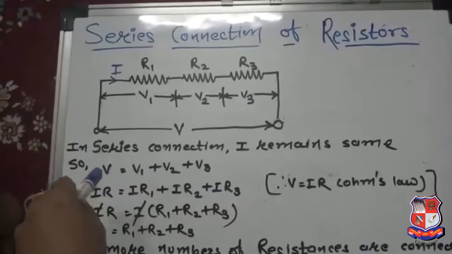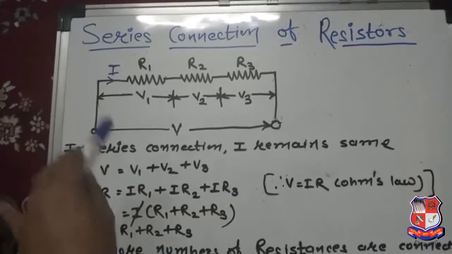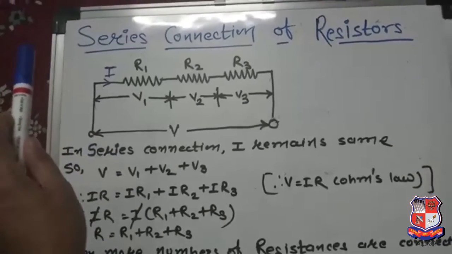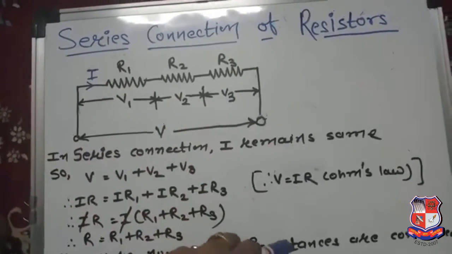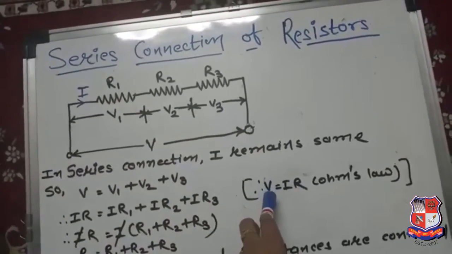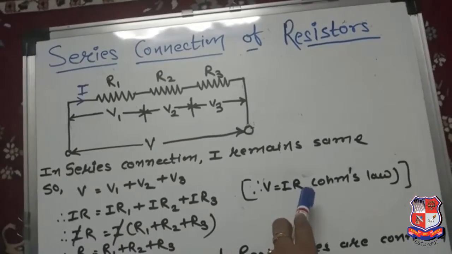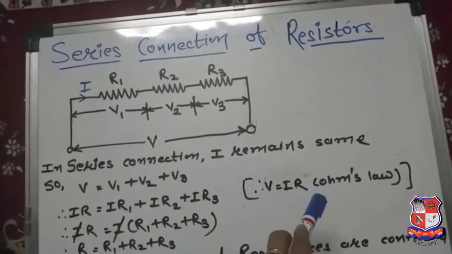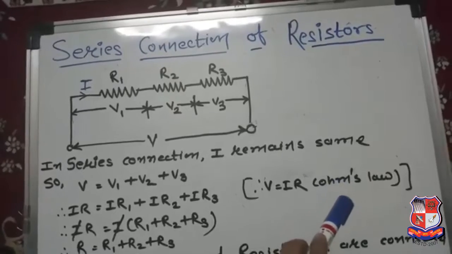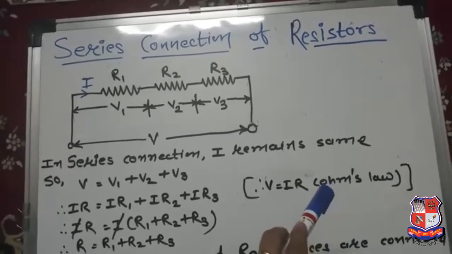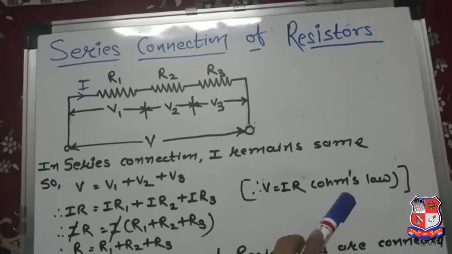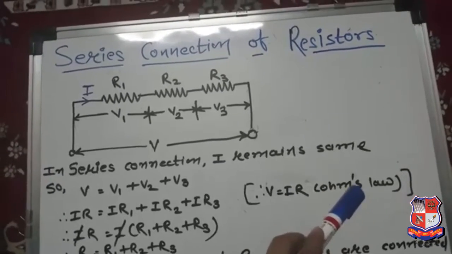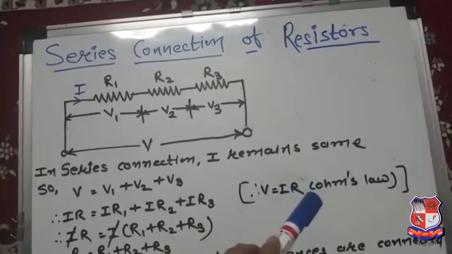So now what is V? According to Ohm's law, V is equal to IR, and you already know about Ohm's law. What is Ohm's law? The Ohm's law equation is V is equal to IR. Ohm is the name of a scientist, and Ohm gave one law, which is popular as Ohm's law, related to the voltage versus current relation.